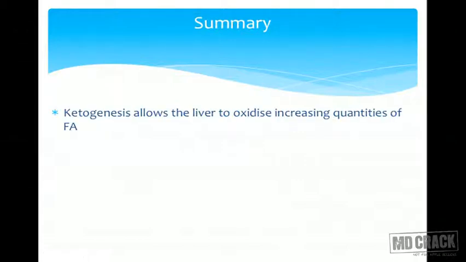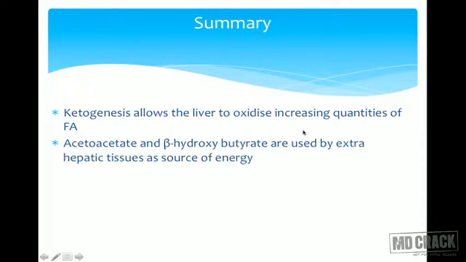So to summarize, ketogenesis allows the liver to oxidize increasing quantities of fatty acids. More of beta oxidation can take place, so it will get the energy that the liver requires from fatty acids through beta oxidation. At the same time, this ketone body formation will see to it that its TCA cycle, or rather its gluconeogenesis, is not hampered.